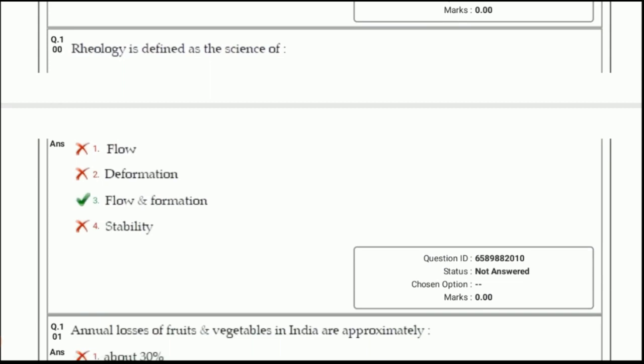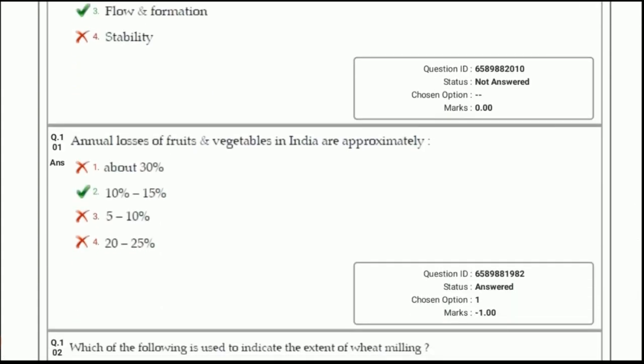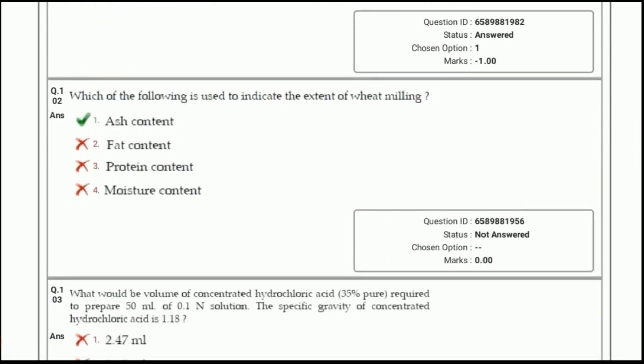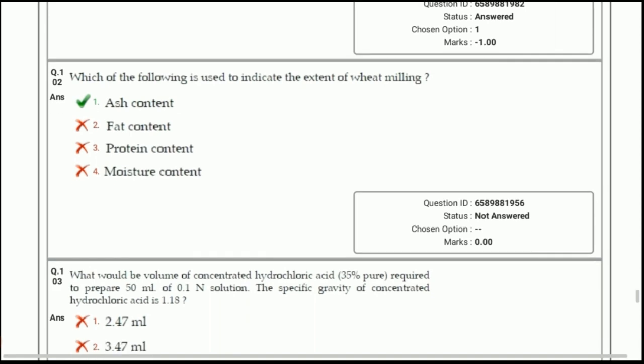Next, rheology is defined as the science of, option 3, flow and deformation. Next, annual losses of fruits and vegetables in India are approximately, option 2, 10% to 15%. Next question, which of the following is used to indicate the extent of wheat milling? Answer, ash content. The more you mill the grains, the lesser will be the ash content, or vice versa. So it is used as the indicator for the extent of wheat milling.